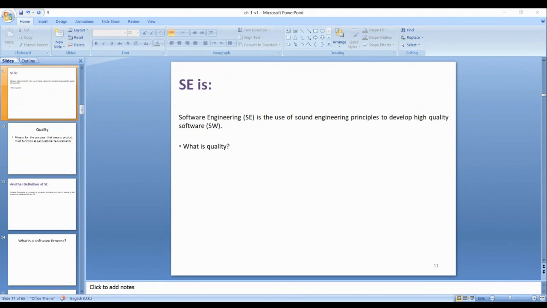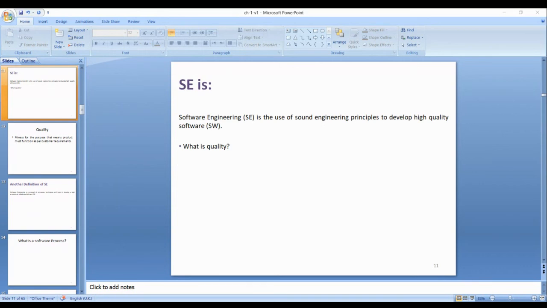That means they are already graduated students working in the software industry. So according to this definition, if you apply software engineering principles, the result will be high quality software.